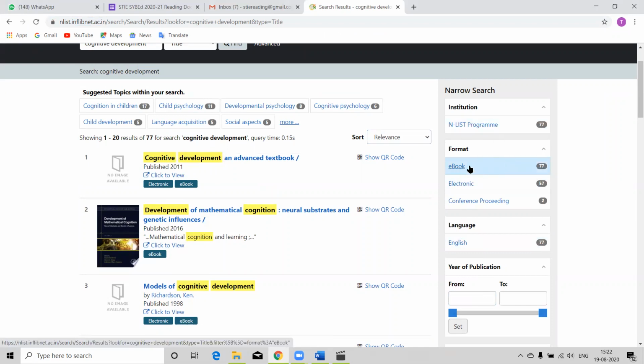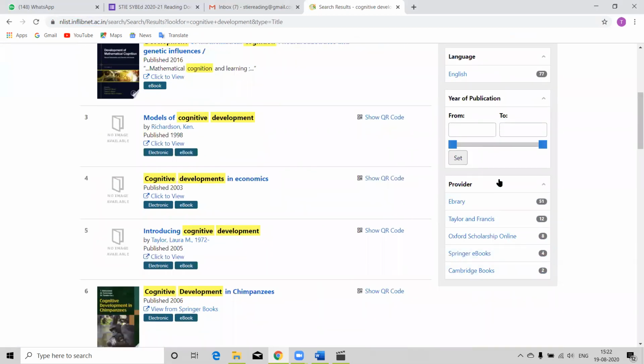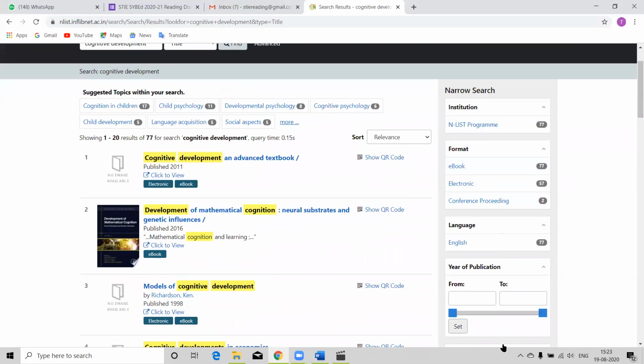If you want only ebooks, you click by format. You can filter by institution, by language, with more than 15 languages included in the list, by year of publication, and by the name of the database provider. So all these are filters using which you can limit your search.